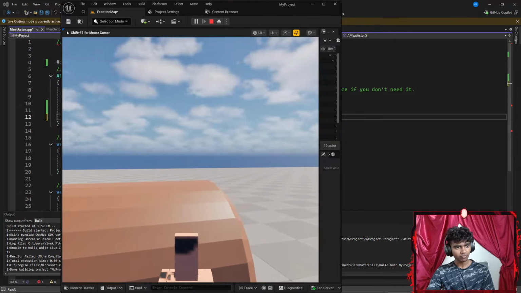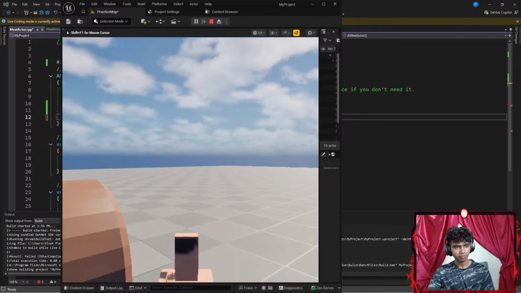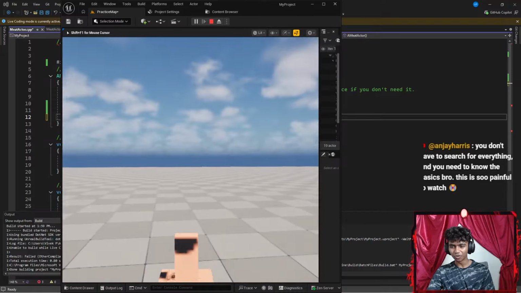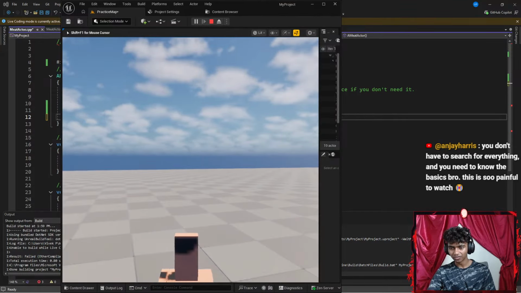You don't have to search for everything. You need to know the basics, bro. This is so painful to watch, guys. It actually does make sense. But I feel like the more I practice, the better I'm going to get with the type stuff.